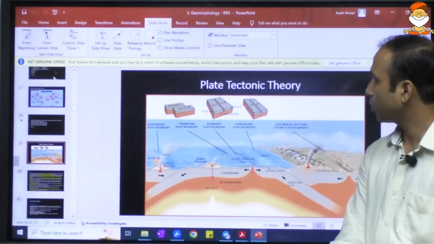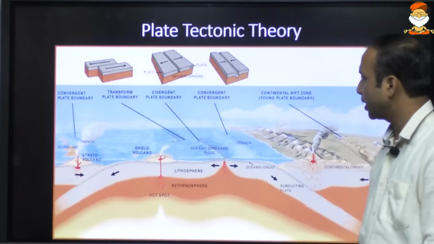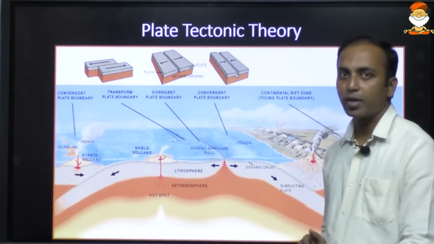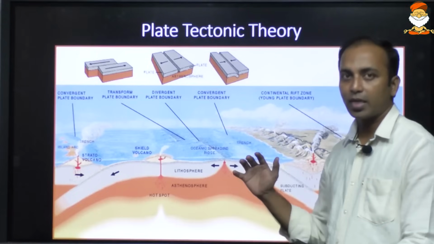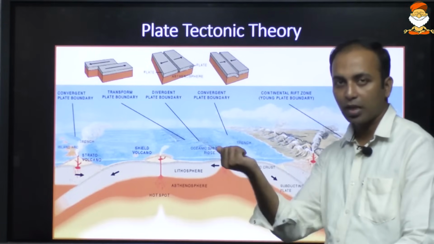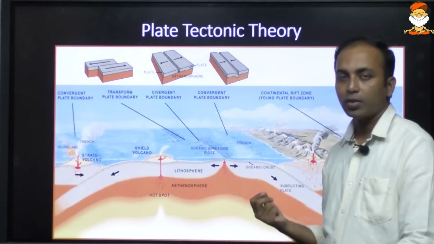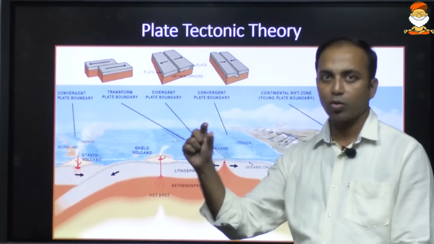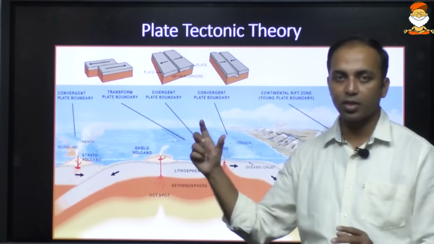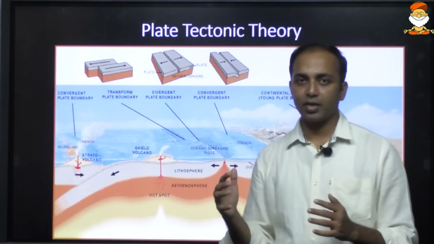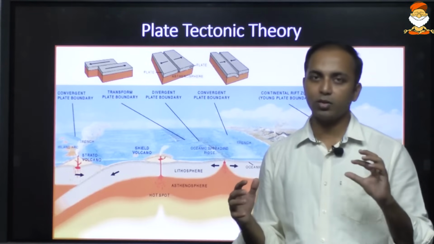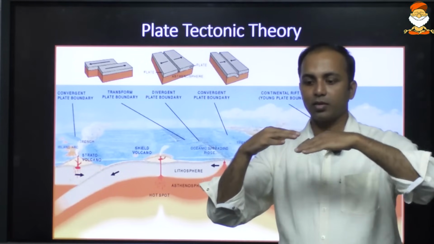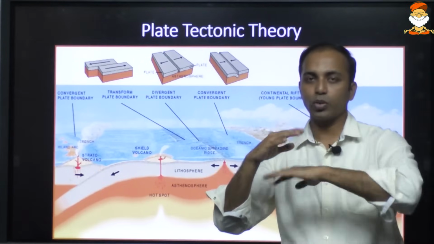In terms of plate tectonics, what does it say? That the plates are moving, and this movement is mainly because of gravity. Gravity pulls the heavier object toward itself, and we know that on the crust there is oceanic plate and continental plate. The continental plate is relatively lighter compared to the oceanic plate, which is denser. So when two plates come towards each other, certainly the denser plate is going to go down.